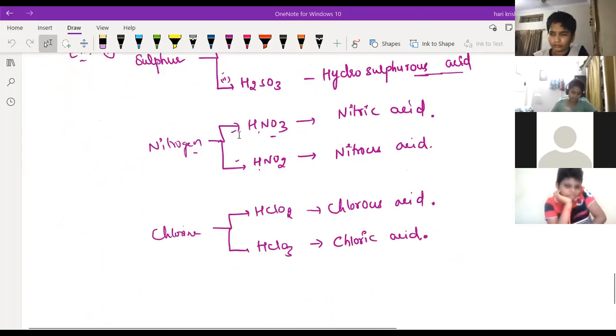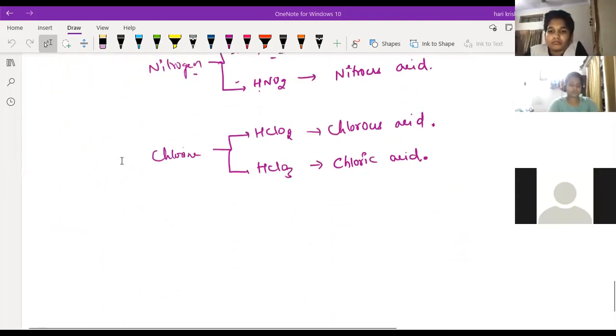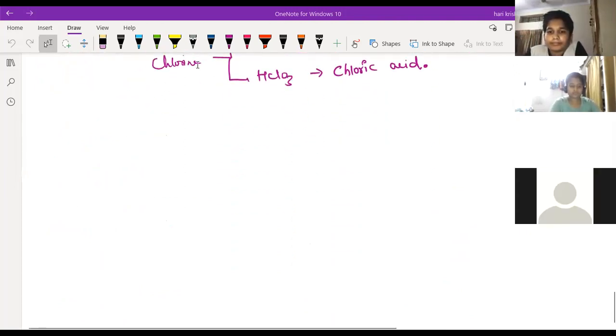So today we will discuss the classification of acids and bases based upon strength, whether it is a strong acid or a weak acid. This is another classification of acids, based upon the strength.